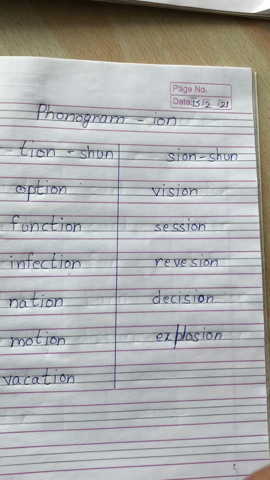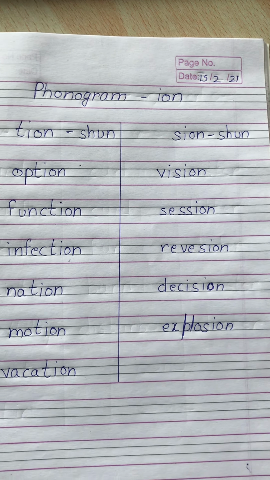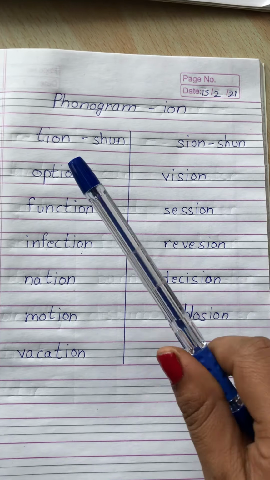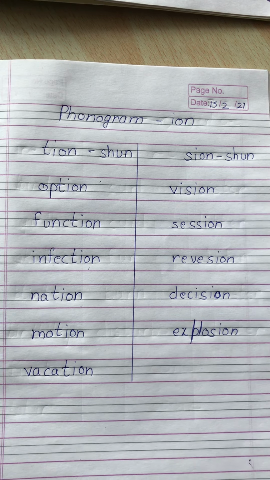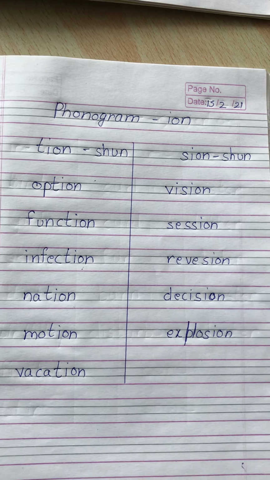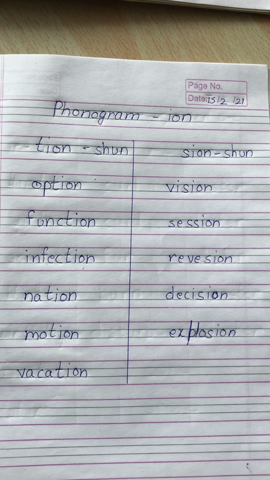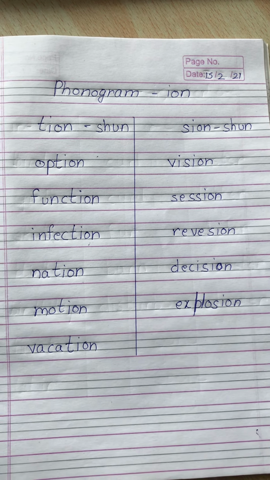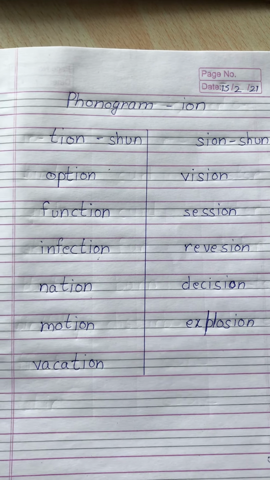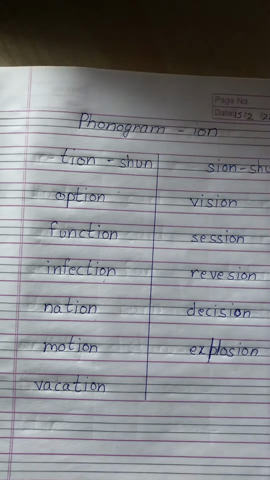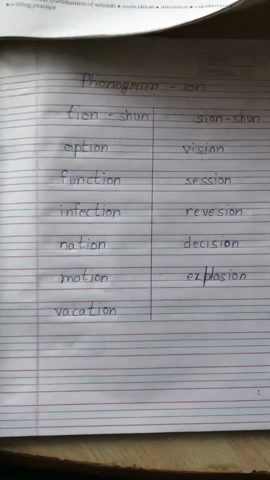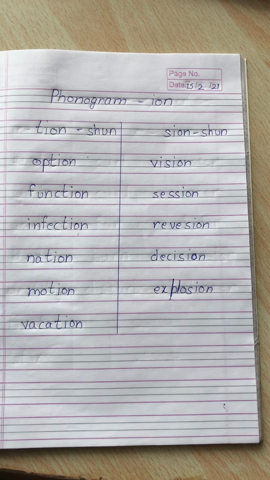So, these are the words that you have to write in your notebook. Okay, kids? So, please write all of these words, that is T-I-O-N and S-I-O-N words. And if you know some more words, you can add some more words. There are explosion, collision, tension. So these all end with S-I-O-N. Okay, so kids, do write all these words and do watch the video about phonogram I-O-N and do this exercise and do this page and share your work with me.